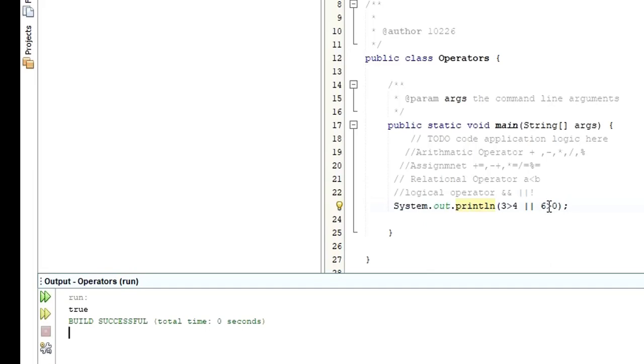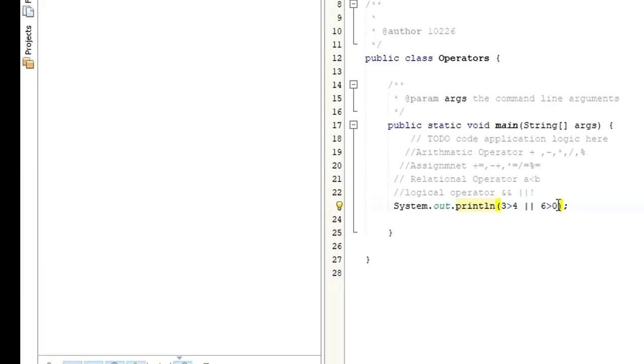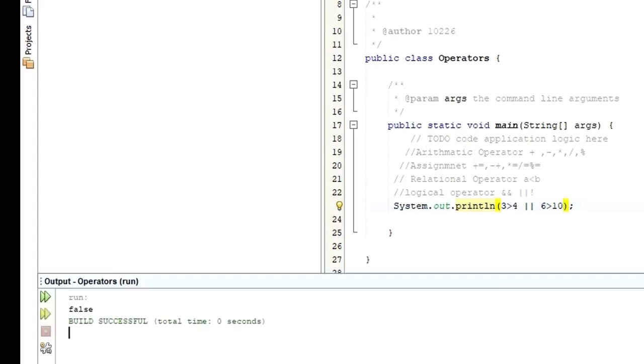But if both conditions are false, let's say this one is 10. In this case, both conditions are false, right? In this case, it's going to return false, right? When it comes to the logical NOT, if it is true, it's going to return false. If it is false, it's going to return true. So in this case, both are false, so it's going to return true.